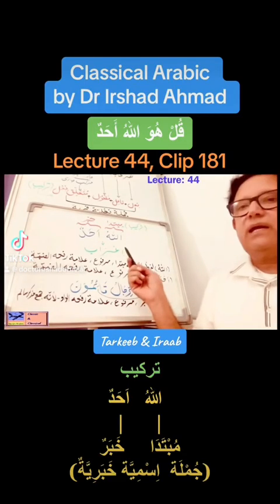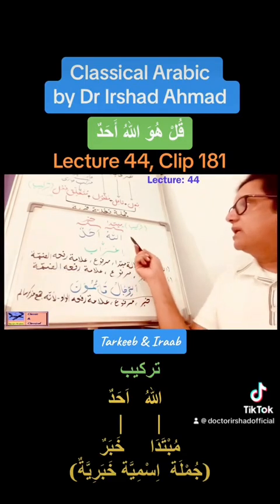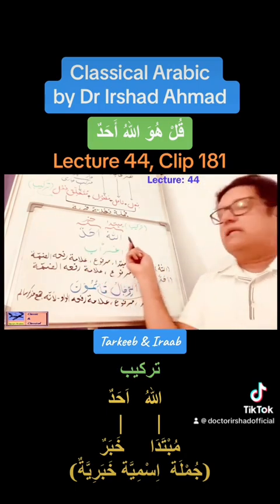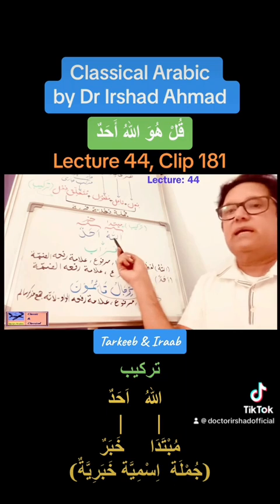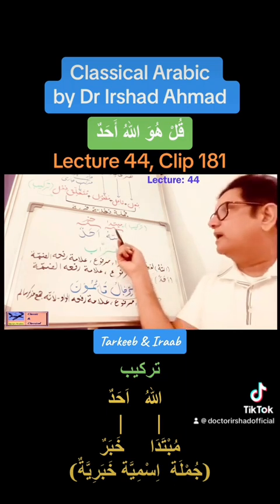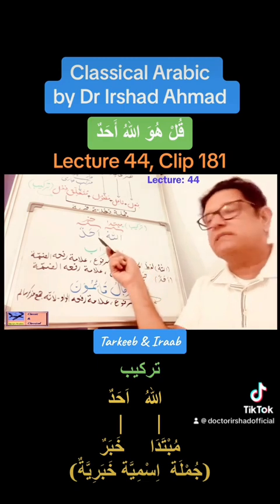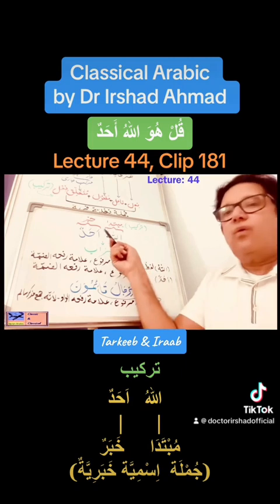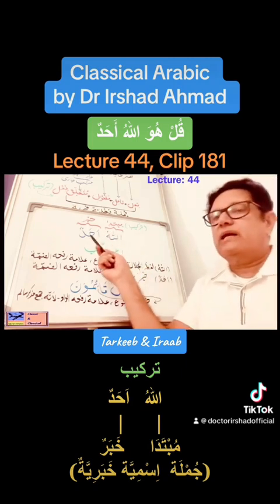So to find out then what's the difference between tarkib and i'rab, let us look at this small sentence. This is part of the first ayah of Surah Ikhlas. We all know the meanings anyway. So, Kul huwallahu ahad. Allahu ahadun. Allah is one and only.